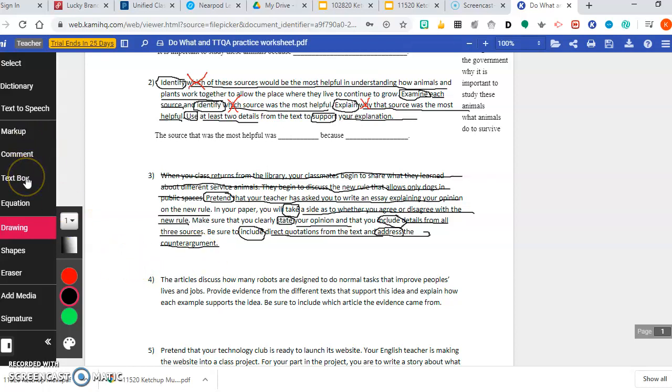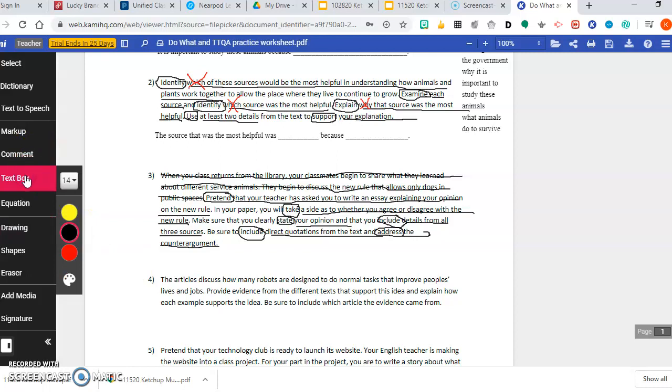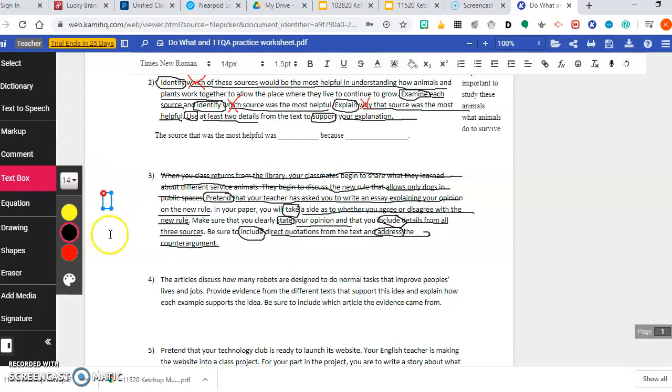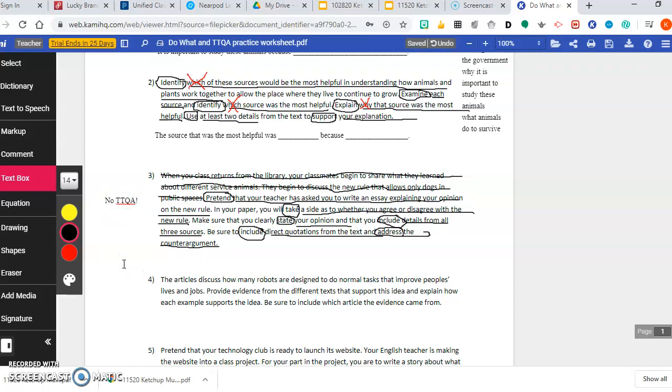Now notice, I'm not doing the do-what strategy again with you guys in the chart form because right now I really want to focus on TTQA, okay? So right now, this is a narrative writing prompt. So I'm going to put, oh, nope, not what I want to do. No TTQA, okay? Because it's a narrative writing prompt, there isn't a TTQA that I can do with it.